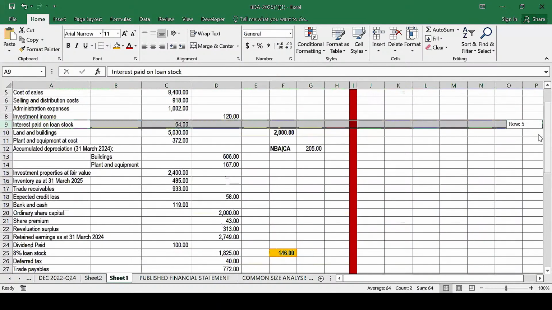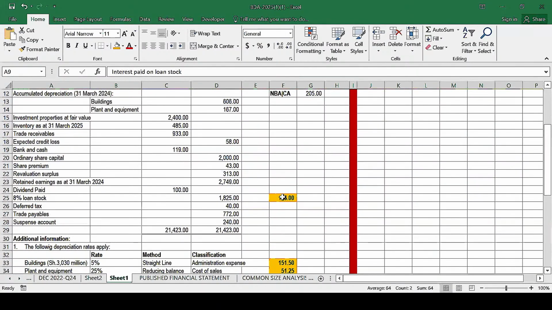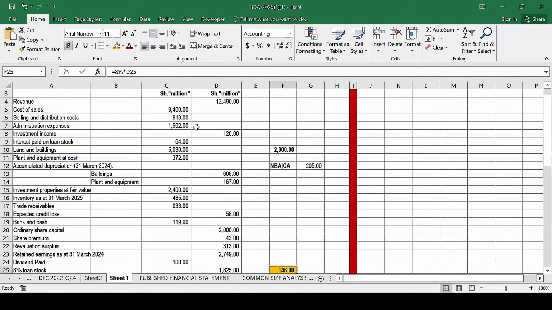So basically, it means out of this interest which was supposed to be paid, the company had just paid this amount of 64. It basically means that the difference between these two values, this one and what the company had paid, was accrued. And being an accrual, this would be accounted for as a current liability because it was not yet paid.